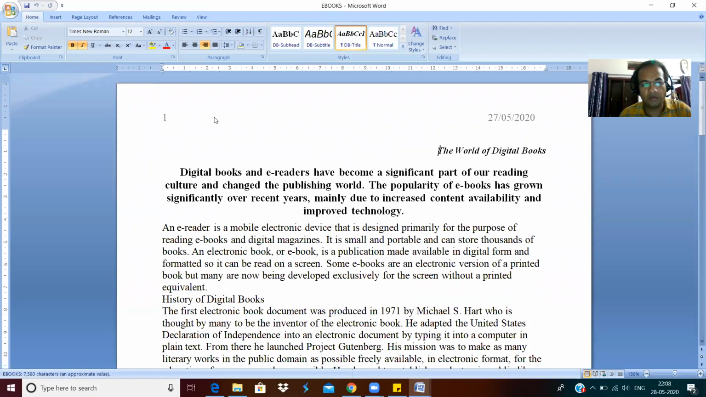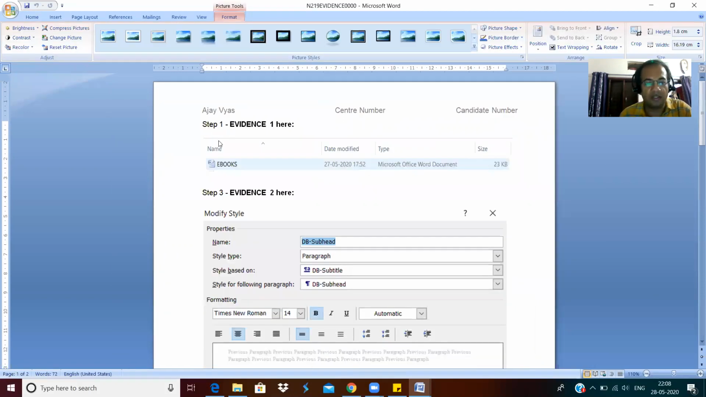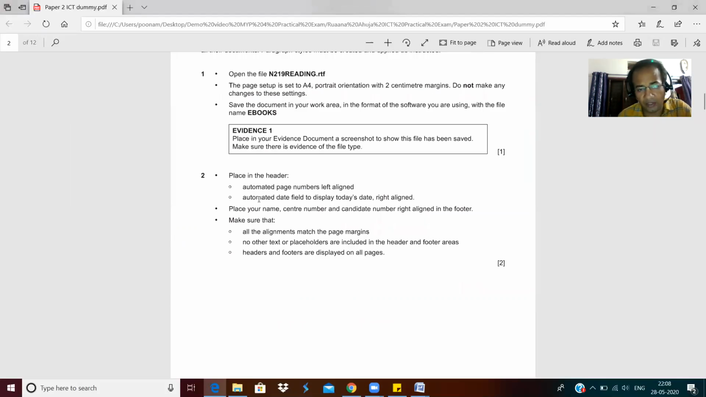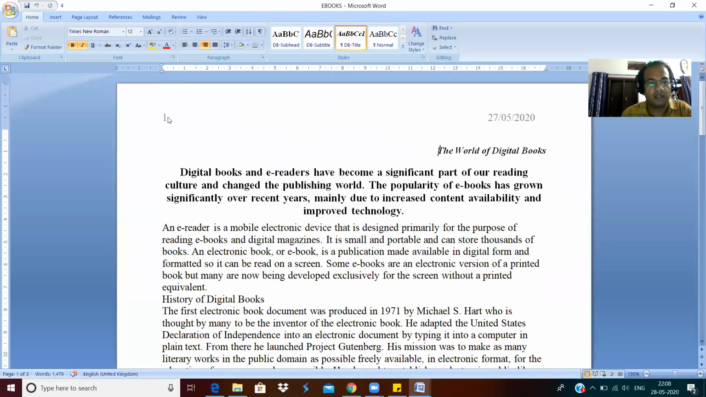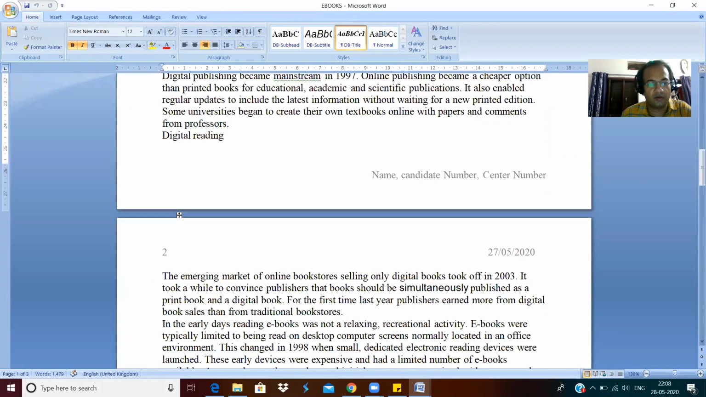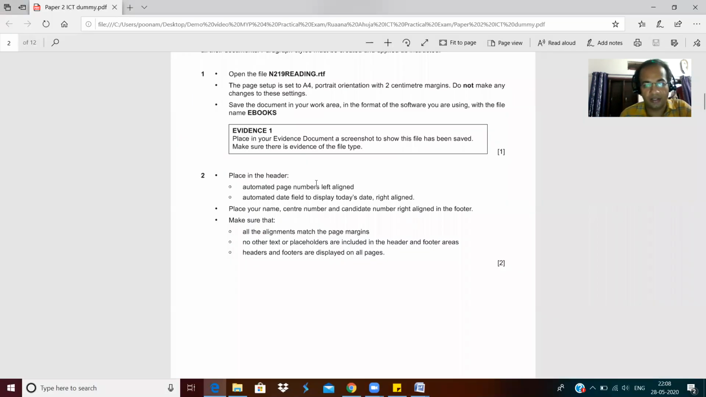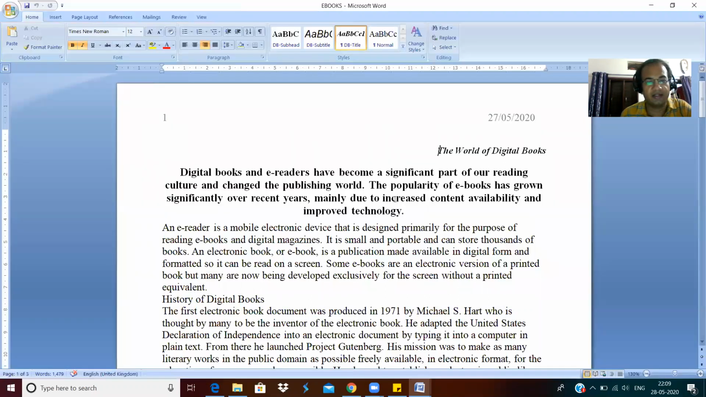Yeah, so now you can see, as per the requirement of the question paper, automated page numbers and left align. This is automated page numbers for all pages and they are left aligned. Okay, and you know how to do it. You will go to the header and put a page number option, then an automated date field to display today's date right aligned. So this is today's date, and it is right aligned like this.